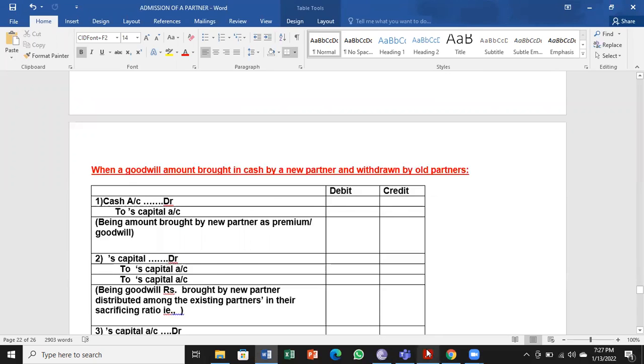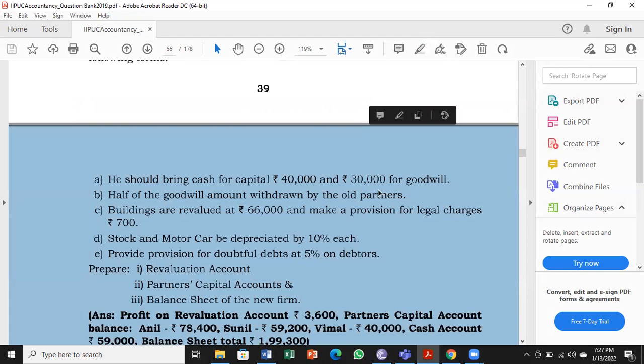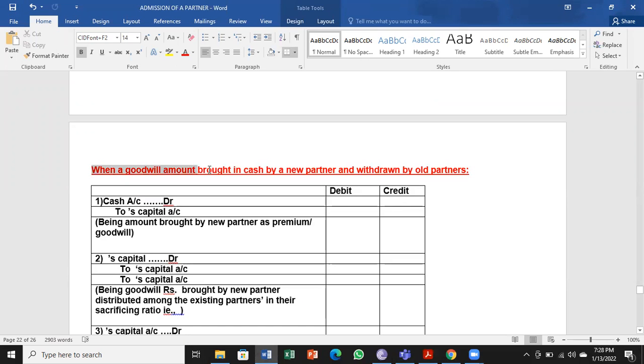Then he also brings in rupees 30,000 for goodwill. See here, 30,000 for goodwill. That has to be taken in the next entry. Goodwill brought in cash by the new partner and withdrawn by old partners. So cash account debit to Vimal's capital account. So that is for the amount brought in by new partner as goodwill, or we can take it as premium also.